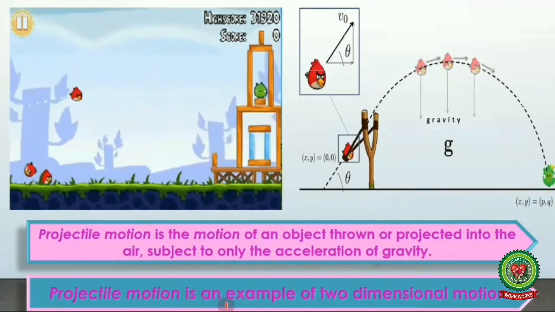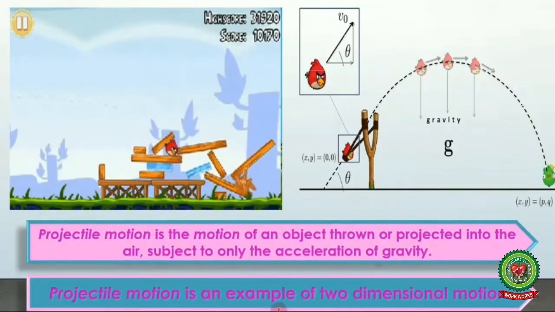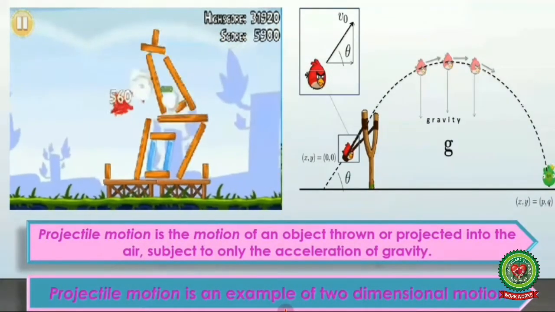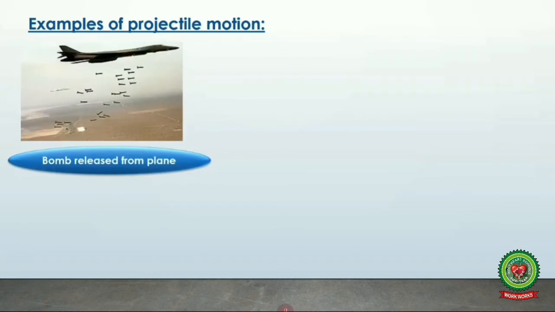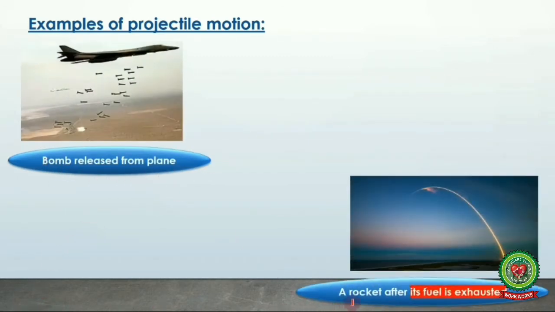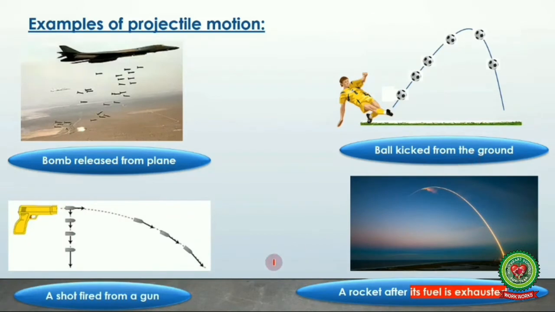Projectile motion is an example of two-dimensional motion. So if you have to give an example of two-dimensional motion, then projectile motion is an example. Let's see some more examples of projectile motion. Number 1, a bomb released from a plane. Number 2, a rocket after its fuel is exhausted. Then a ball kicked from the ground. And the last, a shot fired from a gun. In all of these you can see that the motion is called projectile motion.